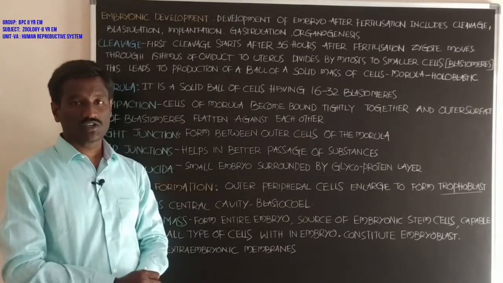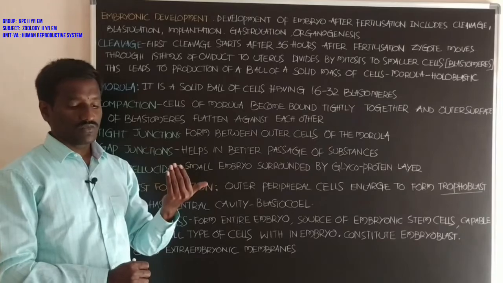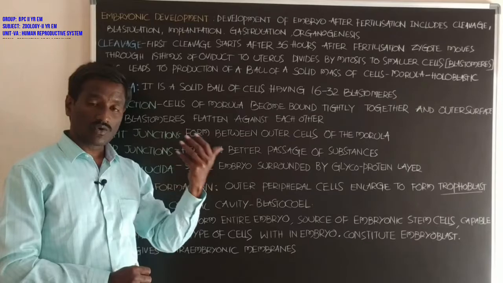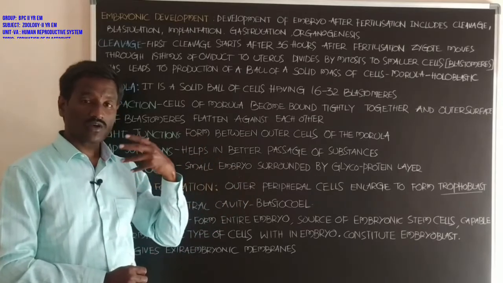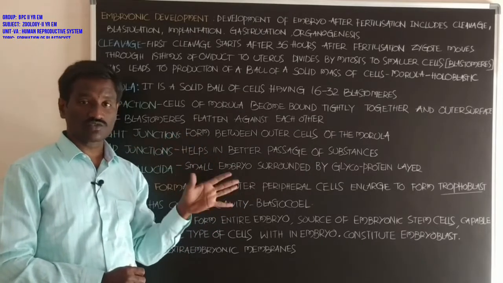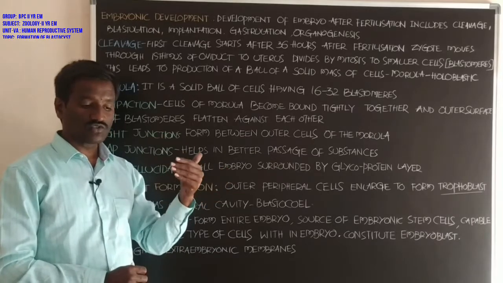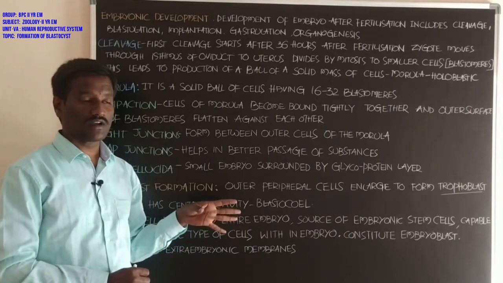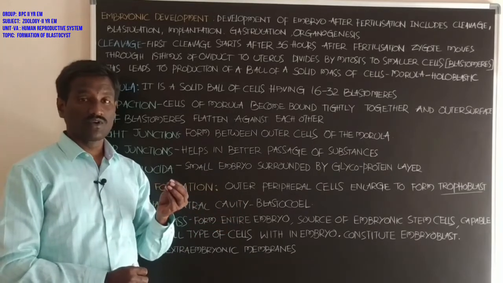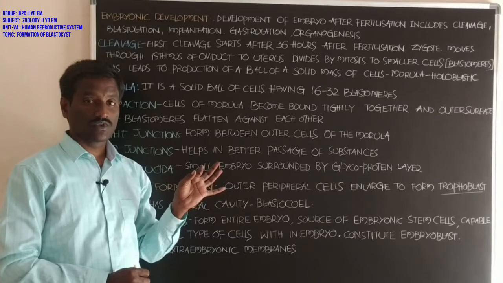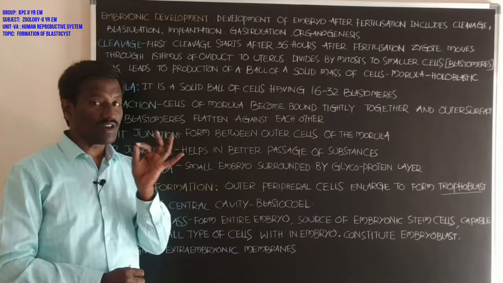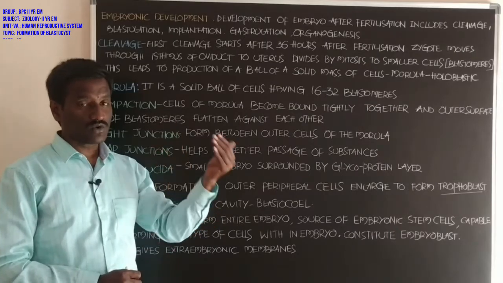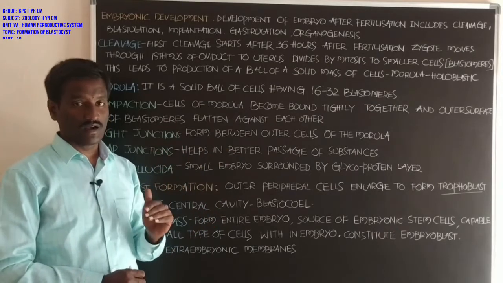What about blastulation? Cleavage leads to the formation of the morula, then the blastula, then the blastocyst. After the blastocyst, gastrulation occurs in embryonic development. By gastrulation, three germinal layers are formed, called ectoderm, mesoderm and endoderm.